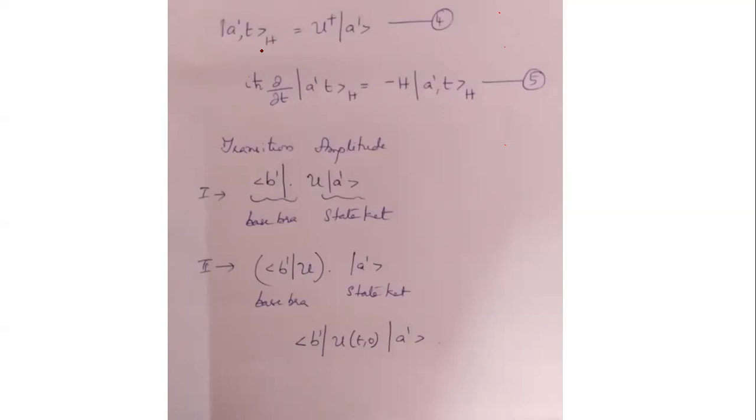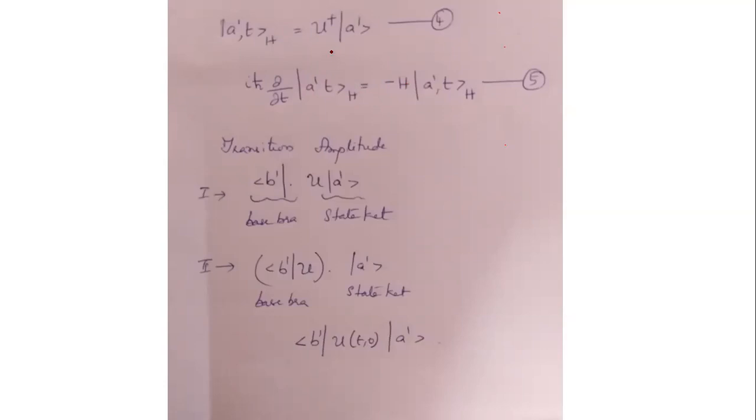Now, similarly, the Schrodinger equation, when we wrote it, is also different in the case of Heisenberg's picture. In Heisenberg's picture, when we write that for base kets, there will be a negative sign arising because of the U dagger coming in.